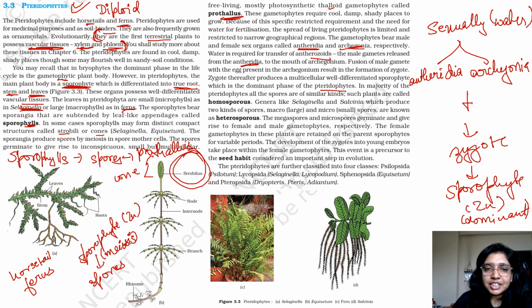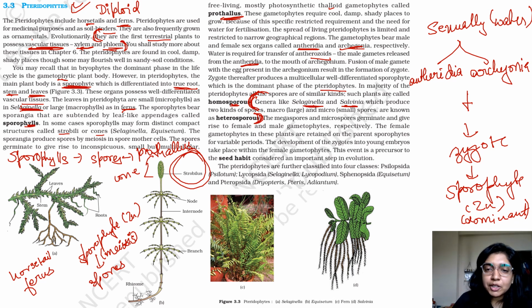In the majority of the pteridophytes, all the spores are of similar kinds. Such plants are called homosporous. So, not in all, but in most of the pteridophytes, the spores are of similar type. Genera like Selaginella and Salvinia, which produce two kinds of spores, are known as heterosporous. So, this can be a question because specific examples of Selaginella and Salvinia are given, which form heterospores.